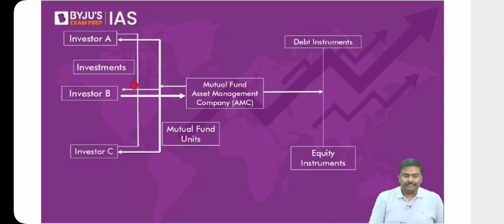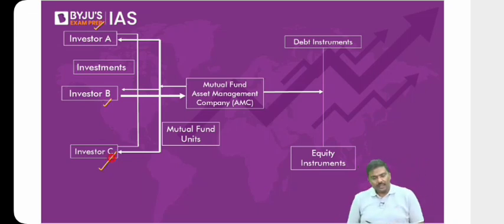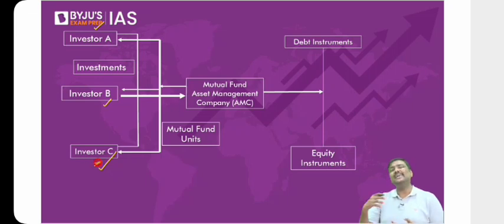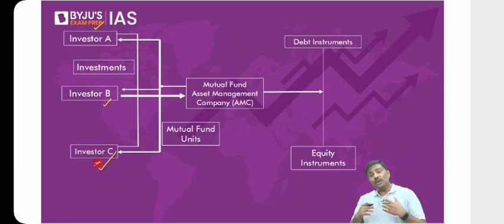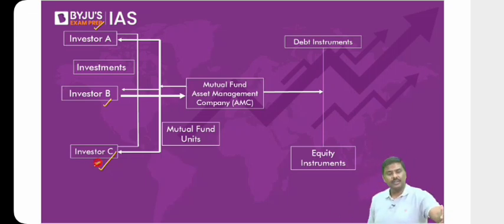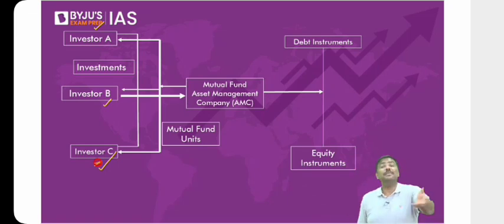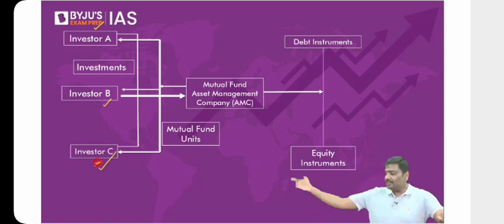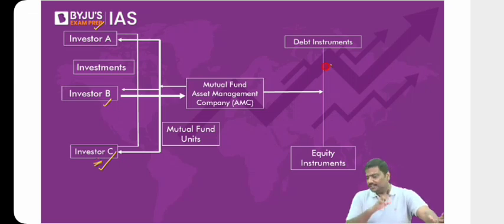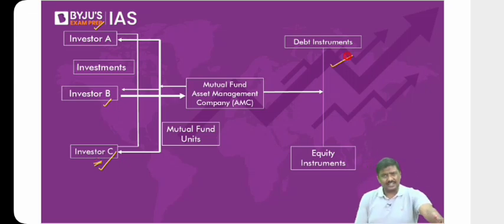Right? Now, let's start. Here are investor A, or investors 1, 2, and 3. Let's say there are 3 investors. These 3 investors, for whatever reason, do not want to directly invest in the market. So what could be the reason? They may not have time. Have you not seen many people who do not have time because they are busy preparing for UPSC, or they are working, busy with this work, that work, etc.? But they want to invest in the market and earn certain returns. There will be certain investors who want to invest, but they do not have market knowledge. They do not know how the market operates, when to sell, when to purchase, when to short, etc.